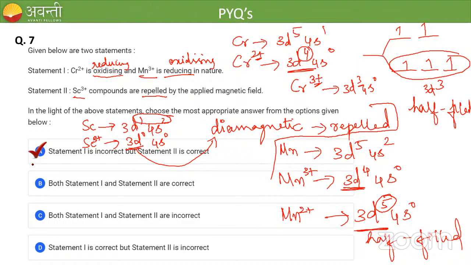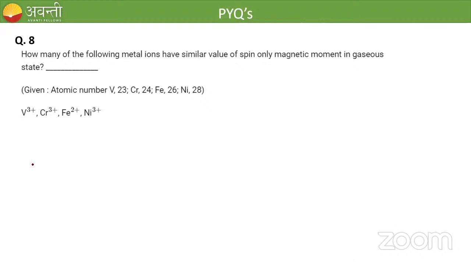Okay. So we'll go for question number 8. How many of the following metal ions have similar value of spin-only magnetic moment in gaseous state? So we have atomic number for all the 4 elements and we have their ionic form. We have to find out the similar spin-only magnetic moment value for these 4 ions. How many ions are having the same spin-only magnetic moment value?